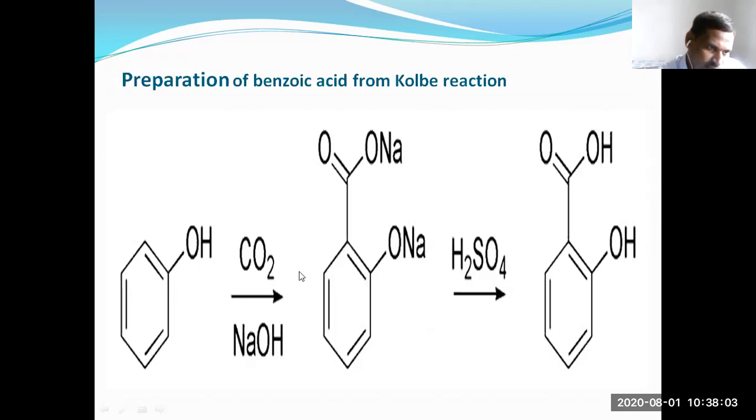So phenol reacts with carbon dioxide in the presence of alkali. Sodium salicylate is formed. This is acidified with sulfuric acid, and ortho-salicylic acid is formed. So these are the preparations of carboxylic acids.